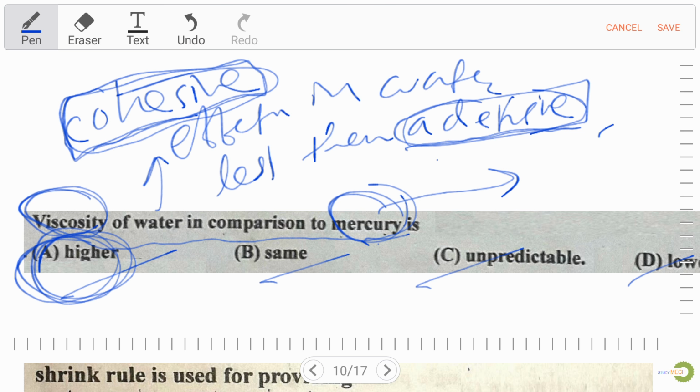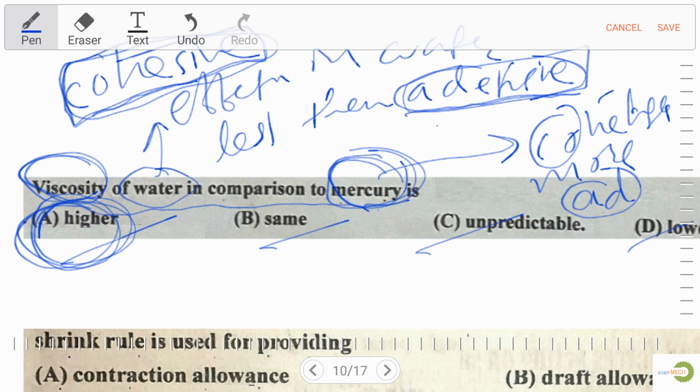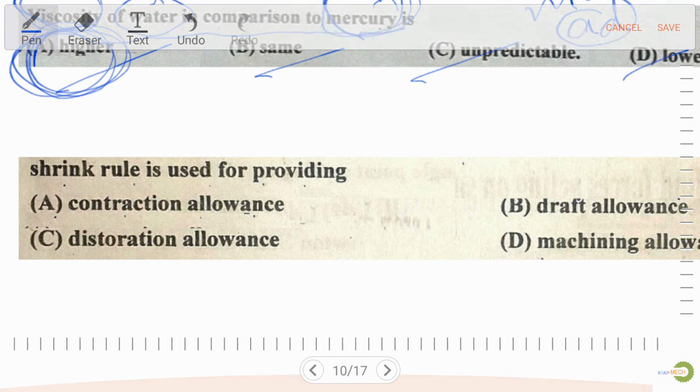Now in the case of mercury, the cohesive effect is more than the adhesive effect. Cohesive is more than adhesive. So mercury does not wet the glass, but water wets the glass. So don't confuse cohesive and adhesive. Now let's discuss the next question.